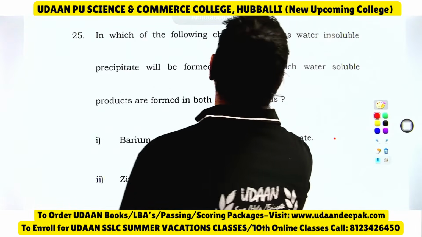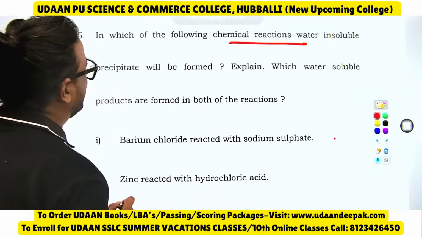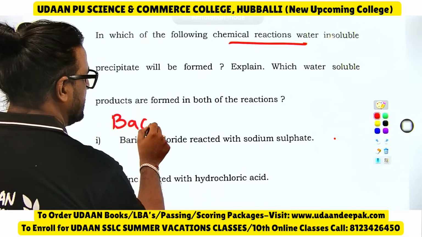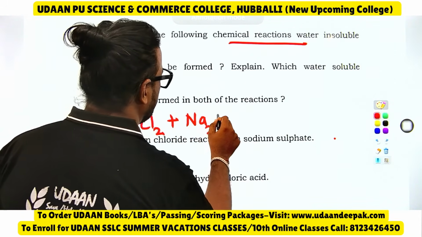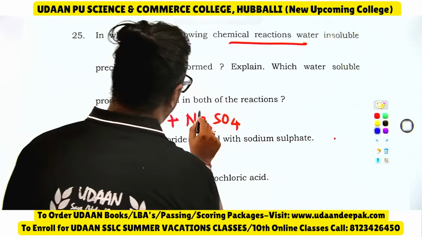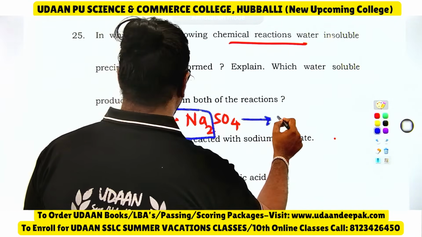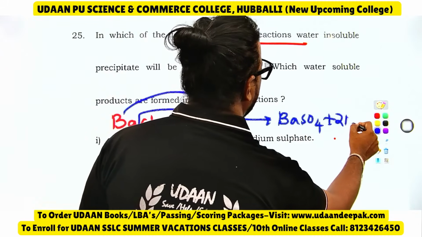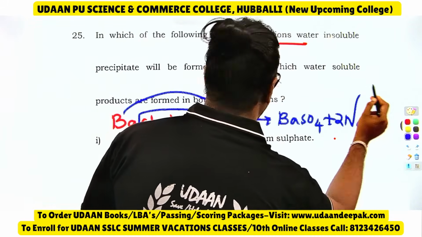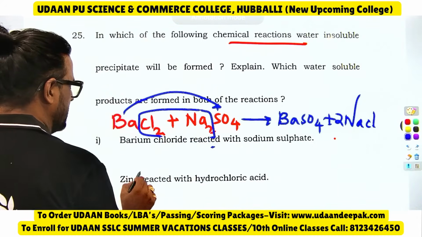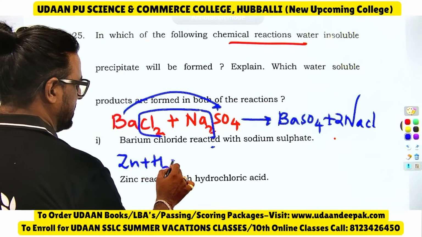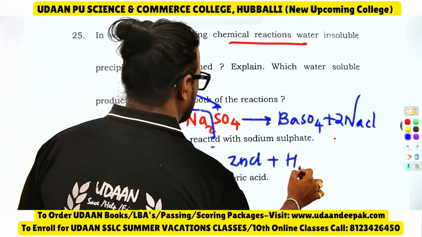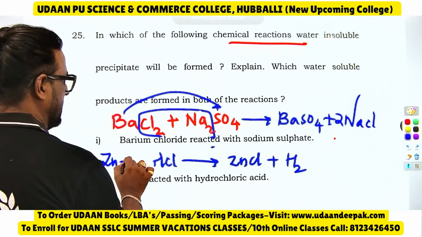See, in which of the following chemical reactions will a precipitate be formed? Explain which water soluble products are formed. Barium chloride, BaCl2, reacts with sodium sulfate, Na2SO4. This is a double displacement reaction. This and this will get combined, so we will get BaSO4 plus 2 NaCl. Similarly, zinc reacts with hydrochloric acid, Zn plus 2 HCl, and we get ZnCl2 plus H2.